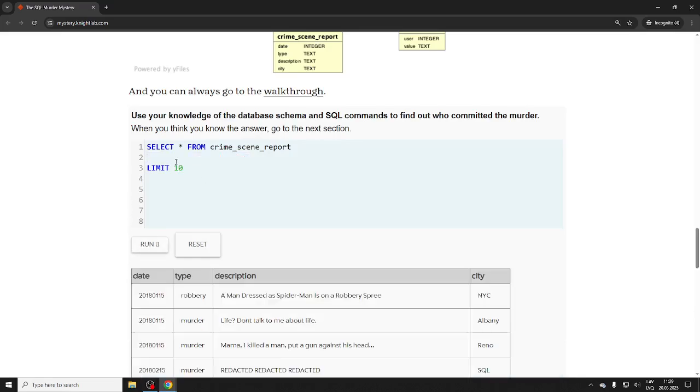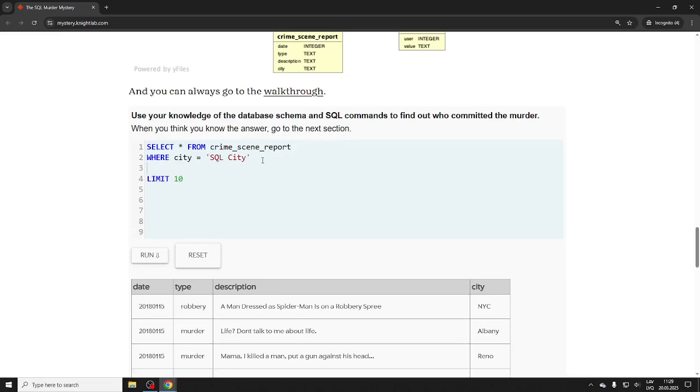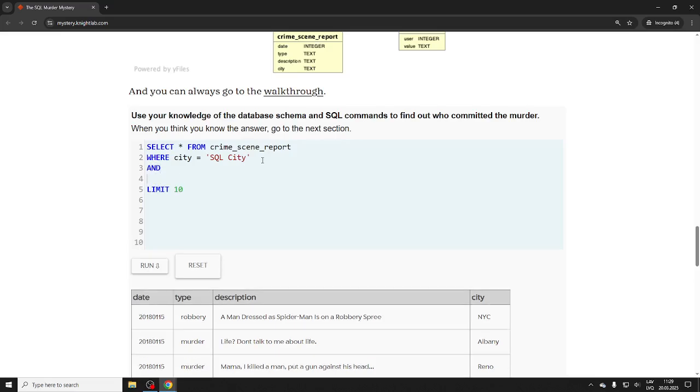So, where. There's no case. You see, that's the problem. It's not case, it's city. So city, not case. SQL city. And I'm used to using double quotes. It's very common in SQL queries to do multiple lines. So let's do type equals murder. All right, now we should see, limit 10.